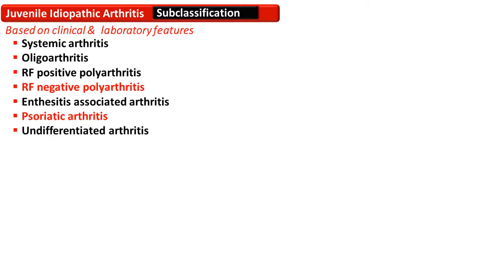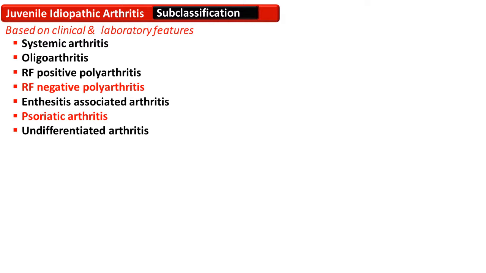So, depending on the clinical and laboratory features, juvenile idiopathic arthritis is subclassified into systemic arthritis, oligoarthritis, RF positive and RF negative polyarthritis, enthesitis-associated arthritis, then psoriatic arthritis, and undifferentiated arthritis, which cannot be fitted to any of these categories. Enthesis is the area in the bone where ligament or cartilage is inserted.